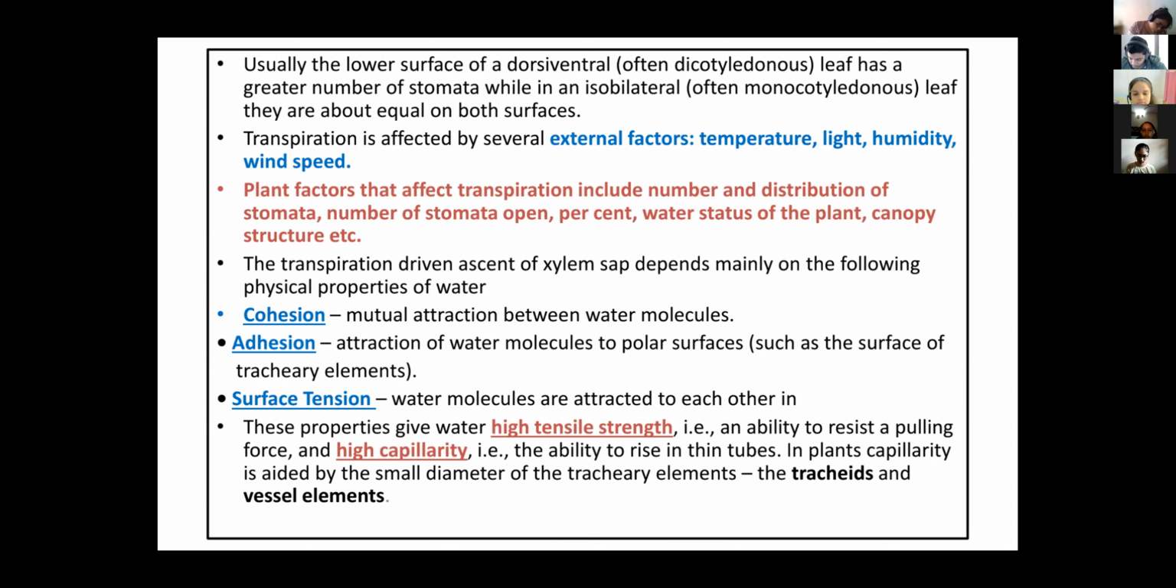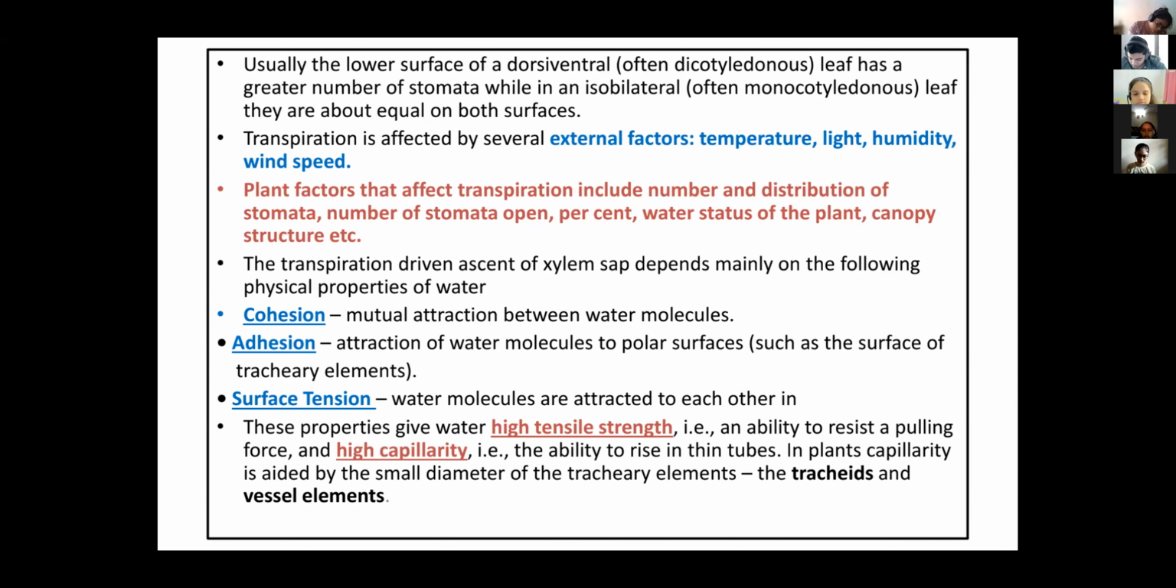Next, plant factors. Plant factors also affect the rate of transpiration. In that, first, number and distribution of stomata. If there is a greater number of stomata, the transpiration rate will increase. If fewer, the transpiration rate will decrease. Distribution of stomata also affects it, right? More stomata on the upper surface, more stomata on the lower surface, or equal on both surfaces, right? That we can consider as distribution. Next, number of stomata open.